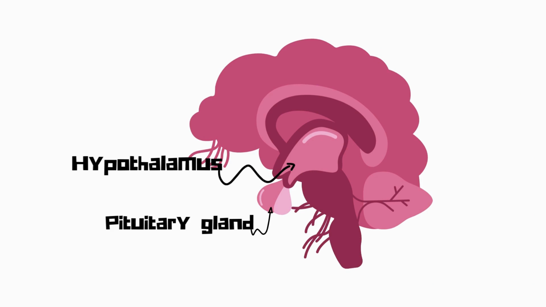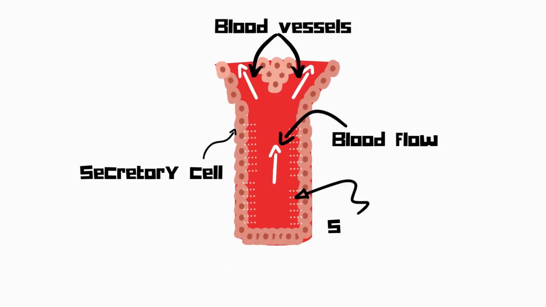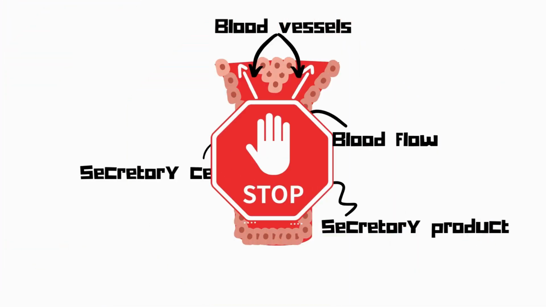The hypothalamus controls the secretory activity of the pituitary gland. In simple words, the hypothalamus can make the pituitary gland release hormones or stop releasing hormones into the body. I will explain it through an example.